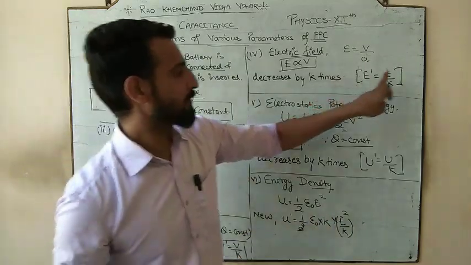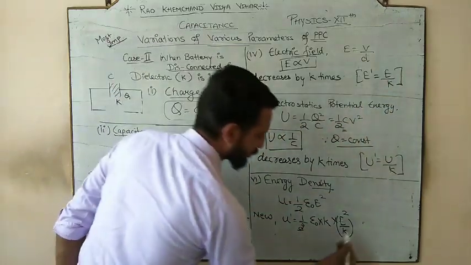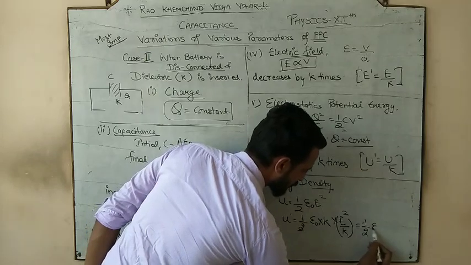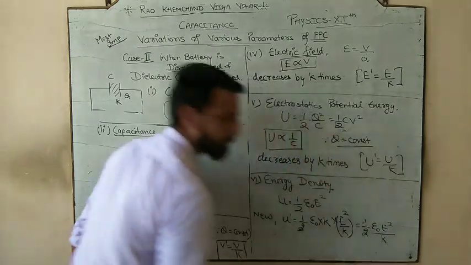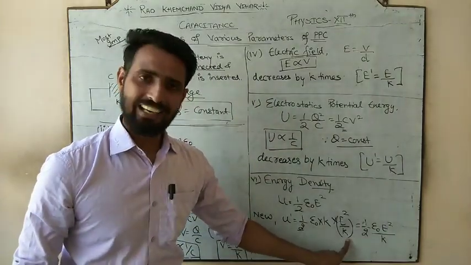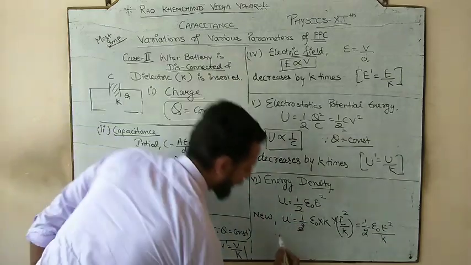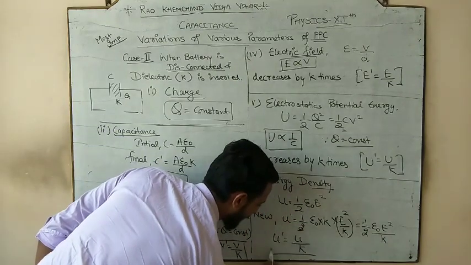But the new electric field is E by K, so it would be (E by K) square. And when you solve this, it remains 1 by 2 epsilon naught E square by K. It would become K square, it was K, and once you solve this, it would be divided by K. So your new energy density would be small u by K.